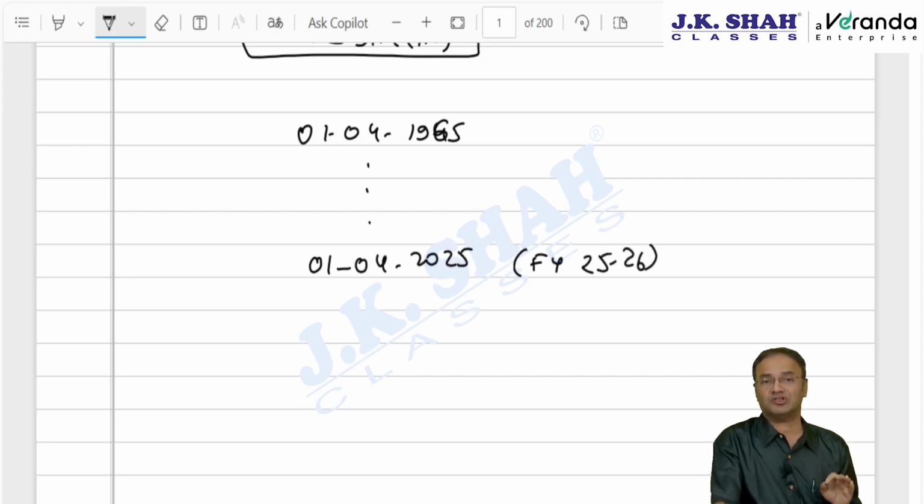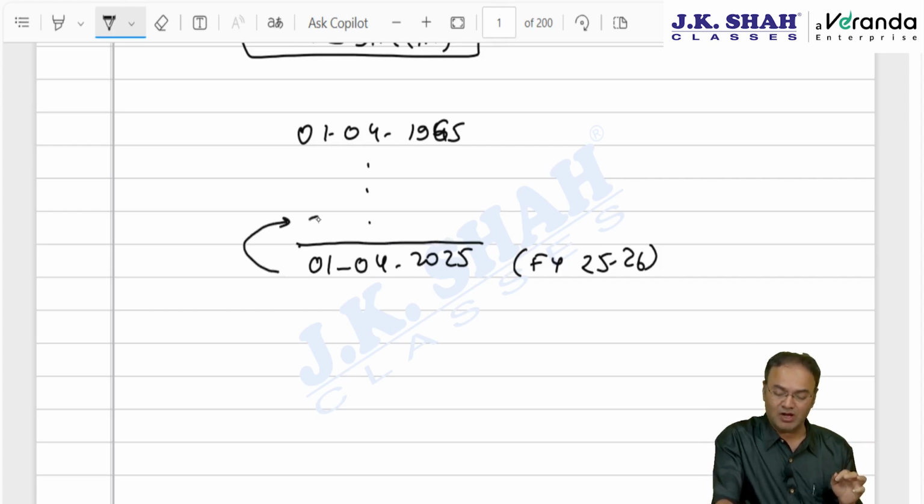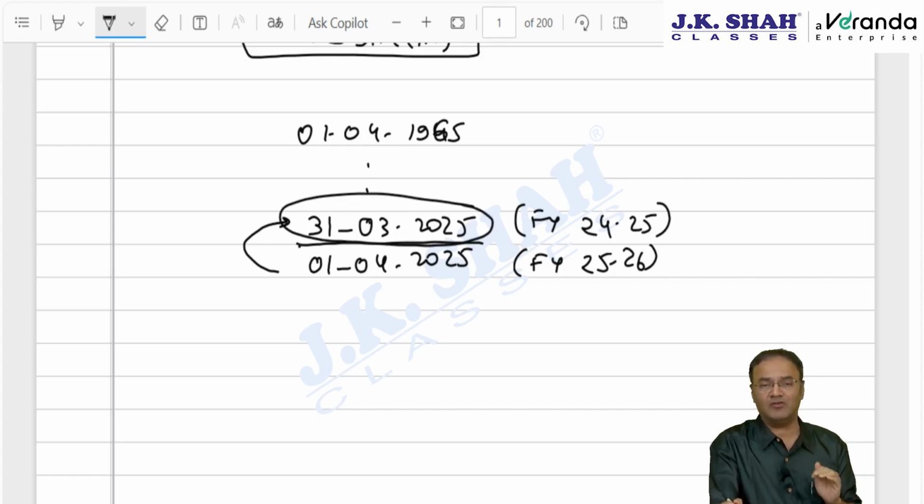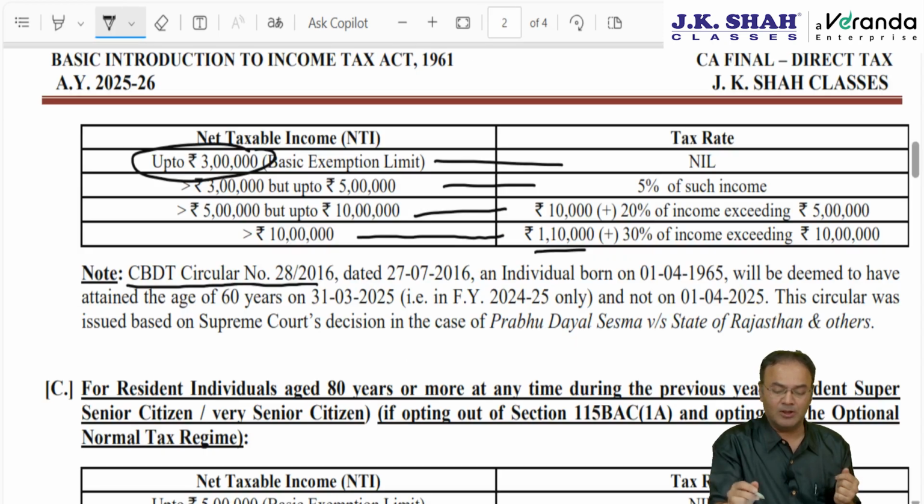But CBDT issued a circular based on a Supreme Court decision under some other law stating that he will not turn 60 on 1st April 2025; he will turn 60 one day before that, at 12 o'clock midnight on 31st March 2025. If it is 31st March 2025, then it will be financial year 24-25, AY 25-26. In this year also, because of that one day, he will get the benefit of higher basic exemption.